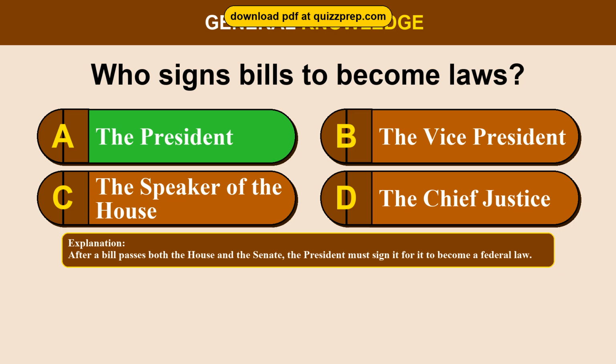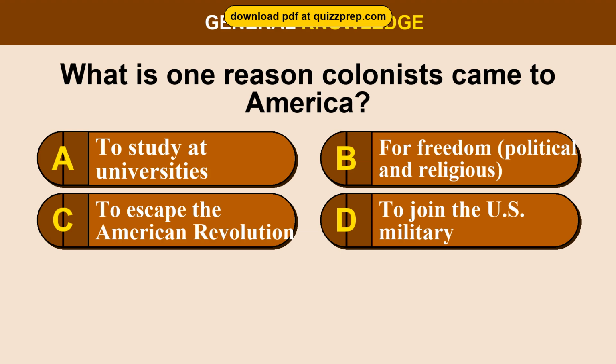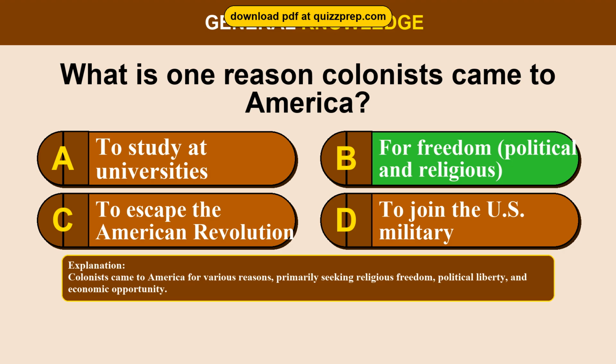Question 27. What is one reason colonists came to America? Option A, to study at universities. Option B, for freedom, political and religious. Option C, to escape the American Revolution. Option D, to join the U.S. military. The correct answer is option B, for freedom, political and religious. Colonists came to America for various reasons, primarily seeking religious freedom, political liberty, and economic opportunity.